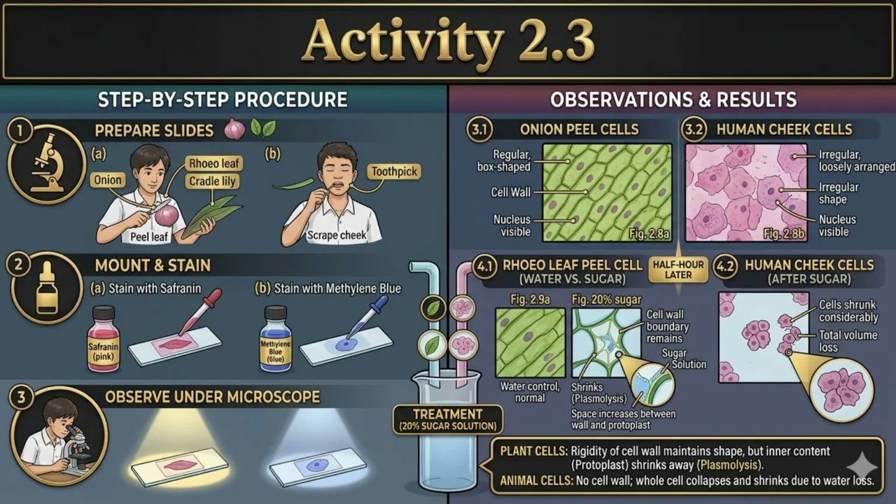Now, let's push things further. Prepare fresh slides of both, add a 20% sugar solution, and wait 30 minutes. What happens? In the plant cells, the tough outer boundaries stay rigid, but the inner contents visibly shrink away. Meanwhile, the cheek cells, lacking that rigid outer wall, shrink down completely.